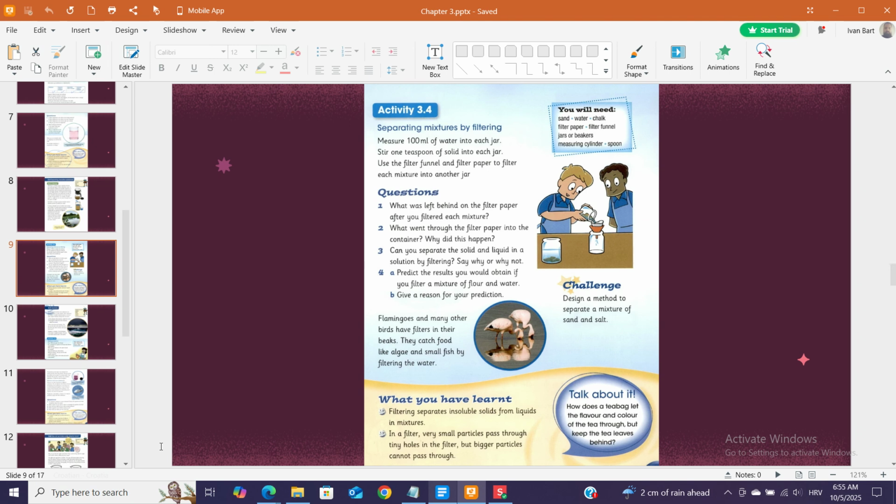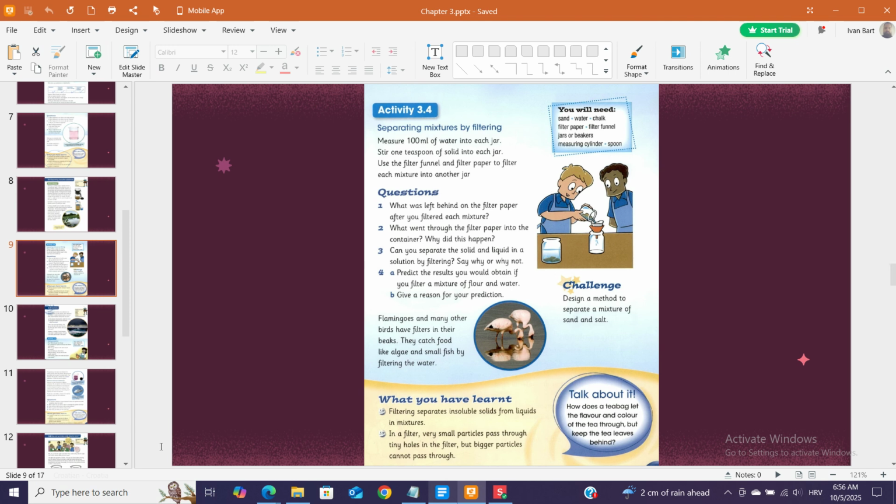4a. Predict the results you would obtain if you filter a mixture of flour and water. 4b. Give a reason for your prediction. Flamingos and many other birds have filters in their beaks. They catch food, like algae and small fish, by filtering the water. You will need: sand, water, chalk, filter paper, filter funnel, jars or beakers, measuring cylinder, black circle, spoon. Challenge: design a method to separate a mixture of sand and salt.